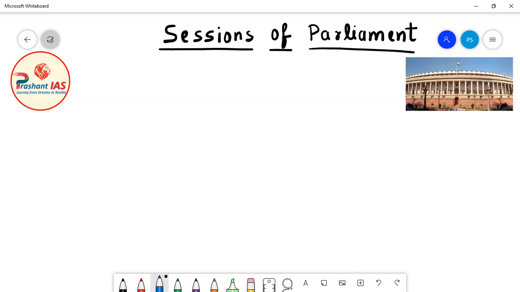Now I have already explained to you in a very detailed manner what is the meaning of parliament. So now I hope that you all must be knowing about parliament, that parliament is the legislature of union, means parliament makes law for entire India. Okay, moreover parliament has two houses which are Lok Sabha and Rajya Sabha, and parliament has three parts. The three parts of parliament are Lok Sabha, Rajya Sabha and president.